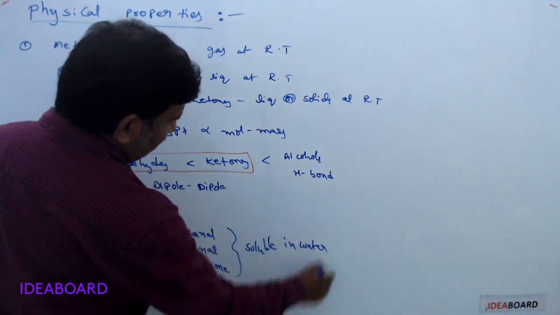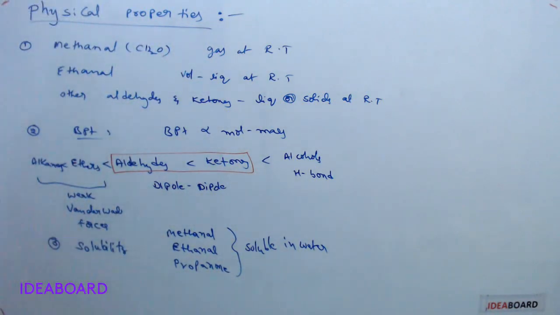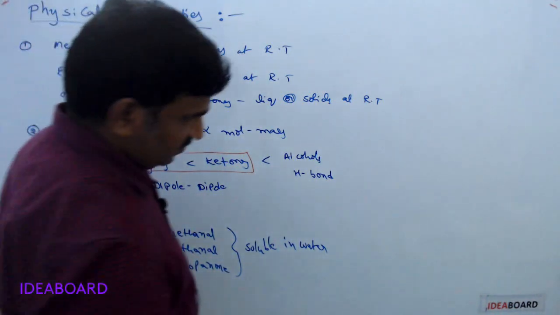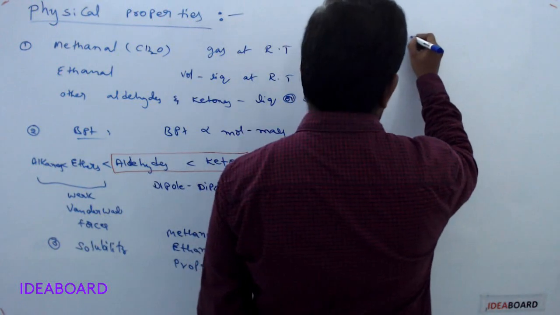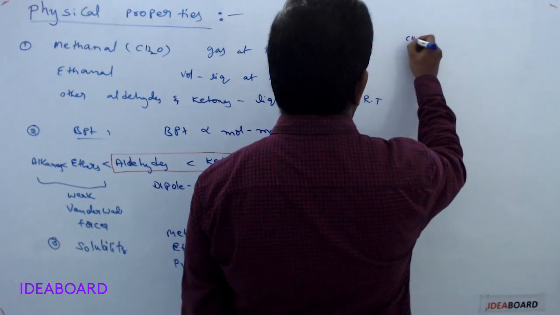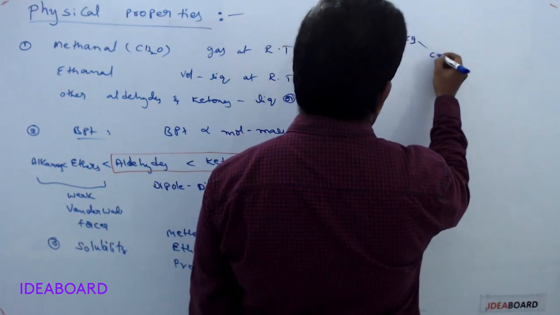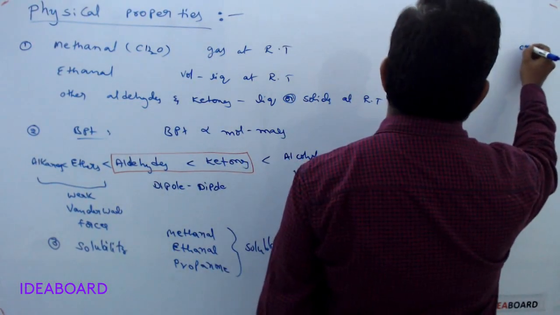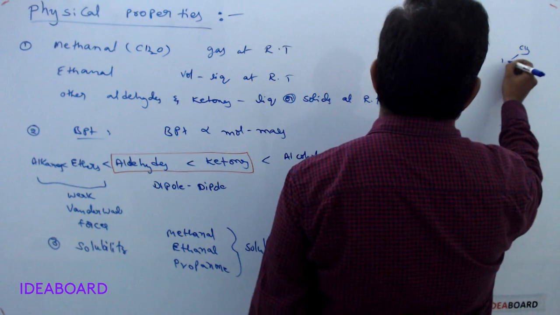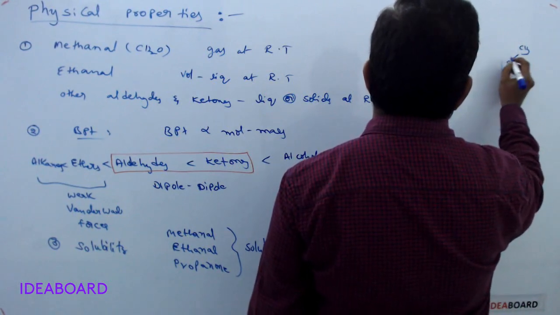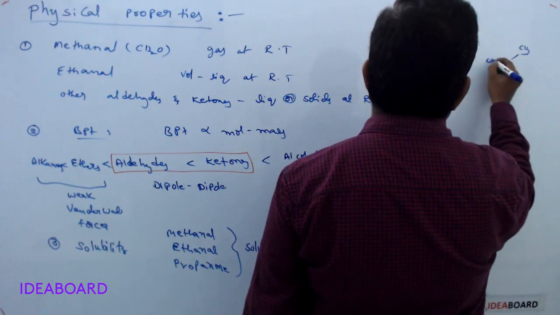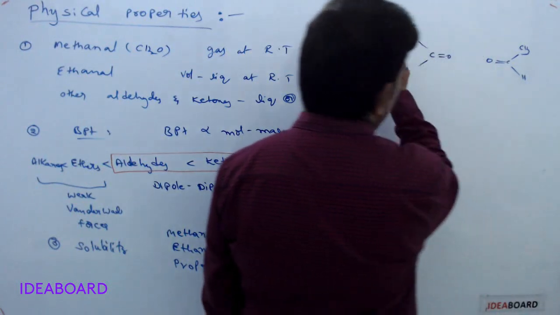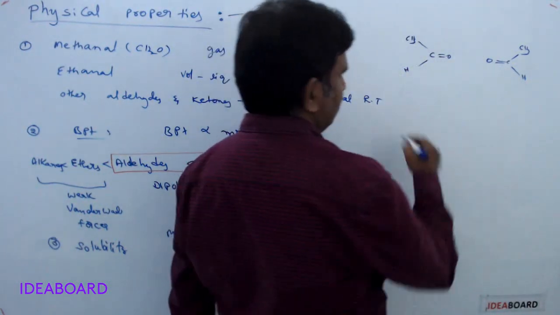They are soluble in water because they form hydrogen bonds. For example, I am taking the first aldehyde, HCHO, and another aldehyde, the second aldehyde, CH3, C double bond O, H. The first aldehyde is formaldehyde.